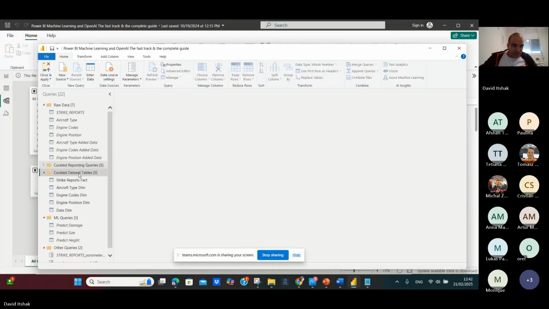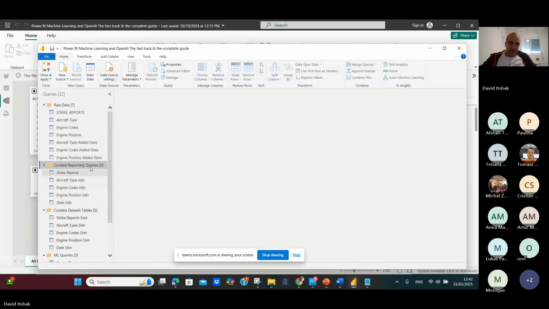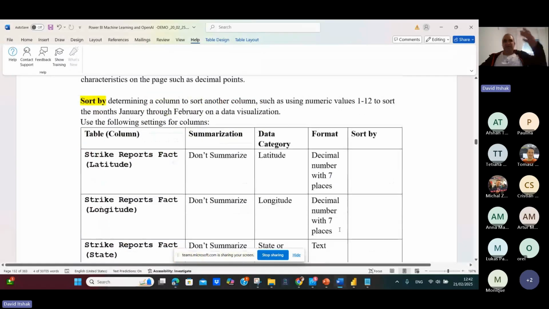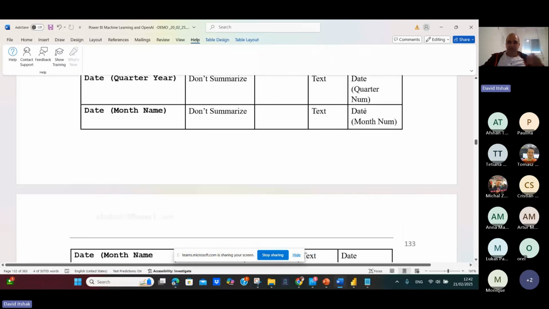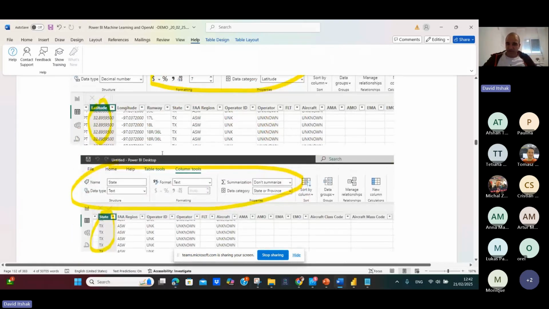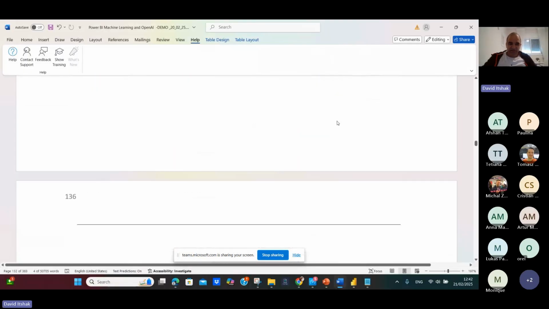Here, this is the data that will be uploaded to the Power BI service. So here we do all the changes. This is the reference to the data here, okay? And this is taken from the raw data. So this is the table which you have to load. For each column, tell us the table, column, data category, format, and sort key, etc., and update it. You can see it, you can change it here. And we'll run very, very fast.